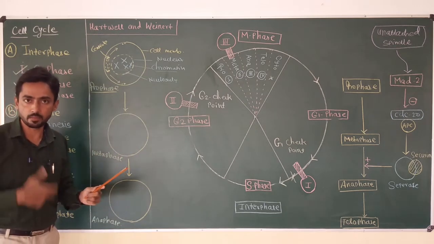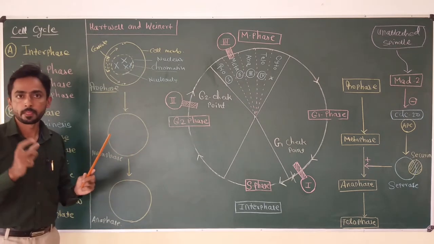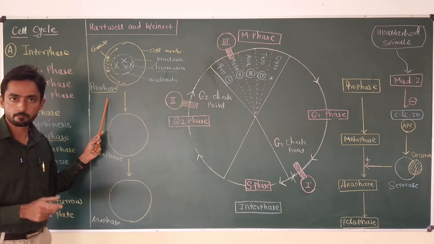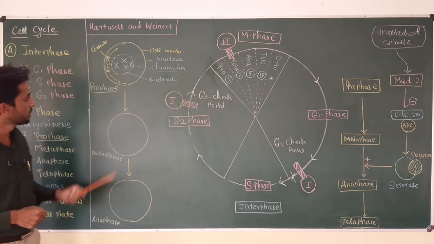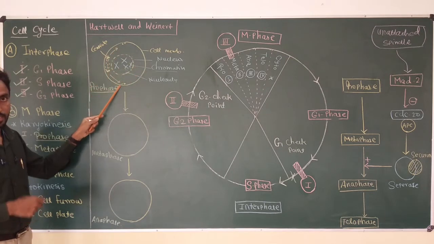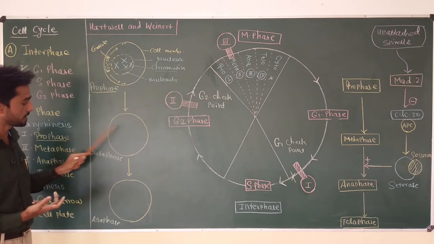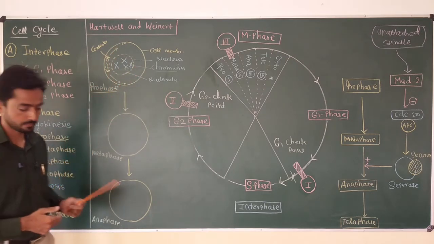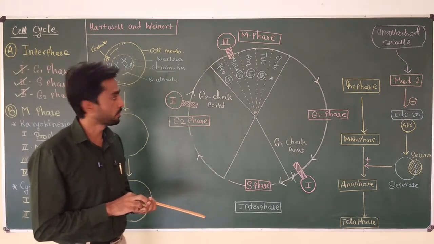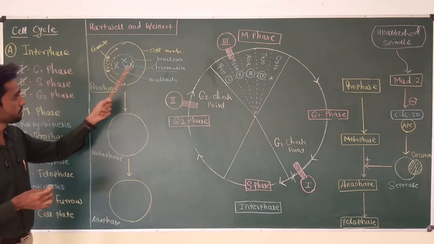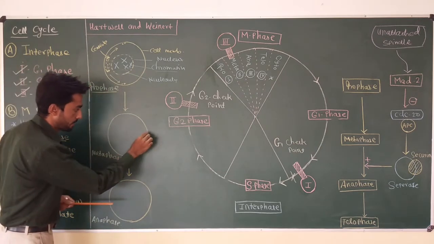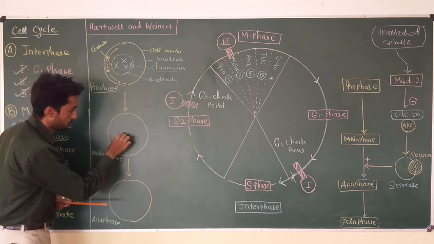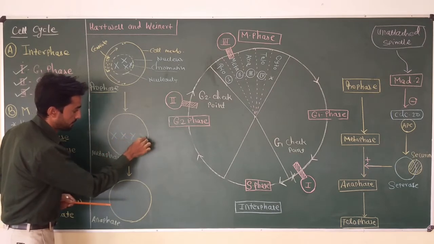So many activities take place in the single prophase. So this is the longest phase of the karyokinesis of the M phase. Now after all this activity is completed, the cell enters the metaphase. What is metaphase? It is the phase where all the chromosomes which were produced in the prophase arrange themselves in the middle part of the cell.